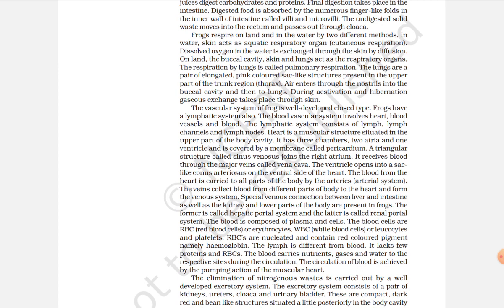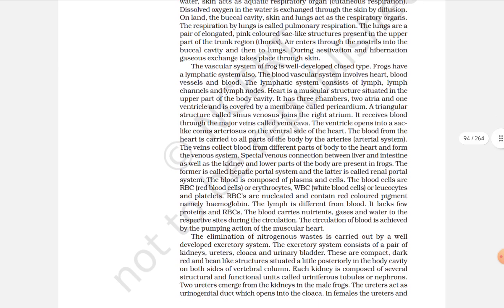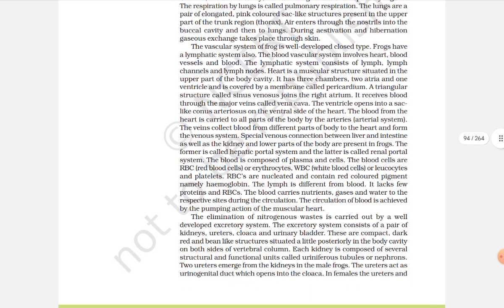The lungs are a pair of elongated, pink colored, sac-like structures present in the upper part of the trunk region, thorax. Air enters through the nostril into the buccal cavity and then to the lungs. During aestivation and hibernation, gaseous exchange takes place through the skin.